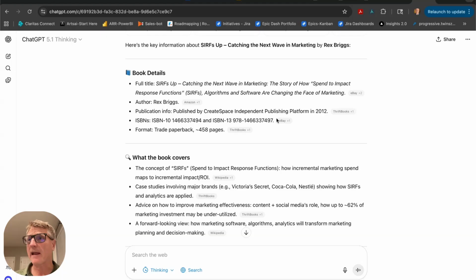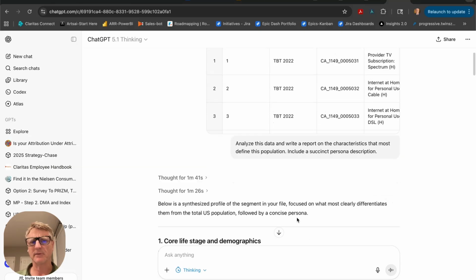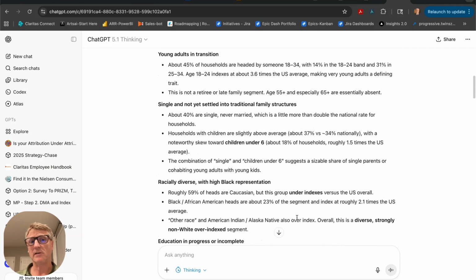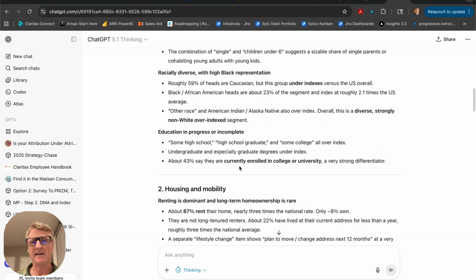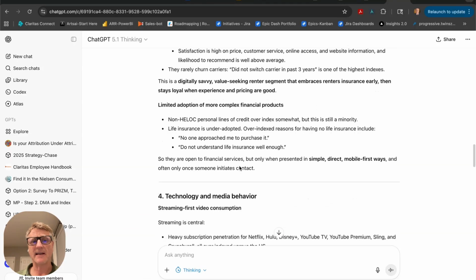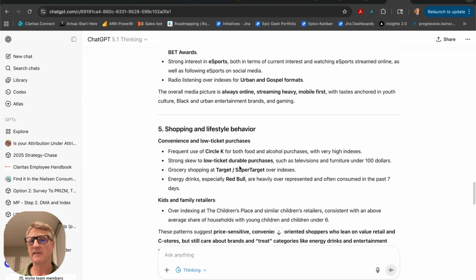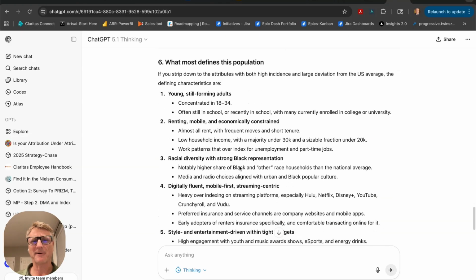To come back to where AI is at its strengths, when it's doing more like bivariate analysis. You can give it the Prism file that we used for the persona exercise for RAG. You can say, analyze this data and write a report on the characteristics that most define this population, include a succinct persona description. You can see that it has done this type of analysis here off of those 5,000 data points, and it's done a very nice job of summarizing the key differentiators, including the energy drink preference for this population.